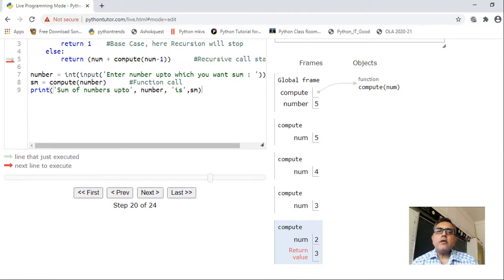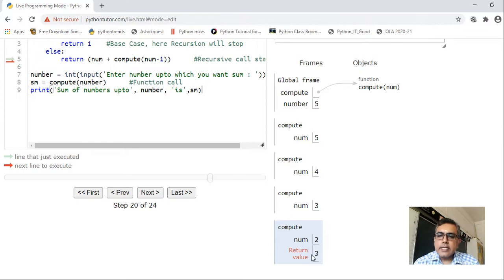Okay, then next, now again where will it return? It will return to the compute function which was called using value 2, right? So what will be the value when the value of num is 2? It must return 3. Why must it return 3? Because compute 1 has returned 1, so 2 plus 1 will become 3.